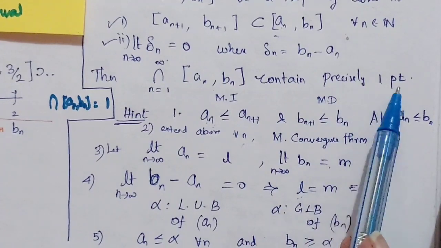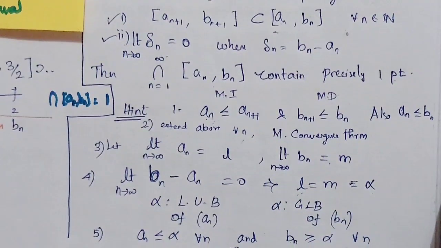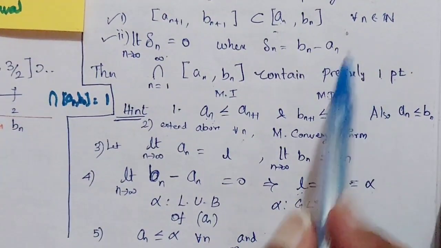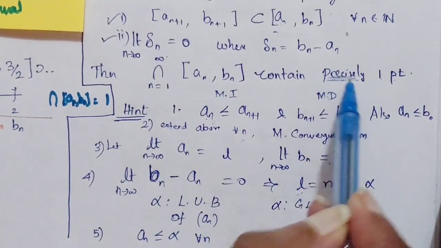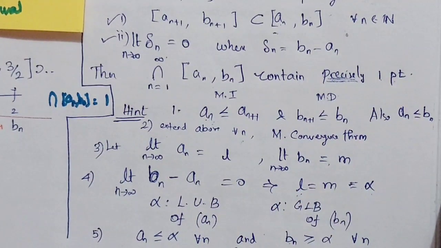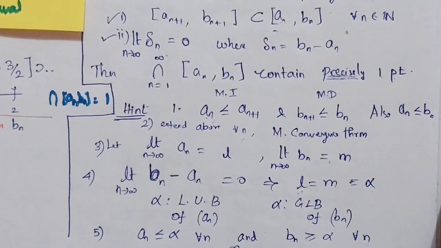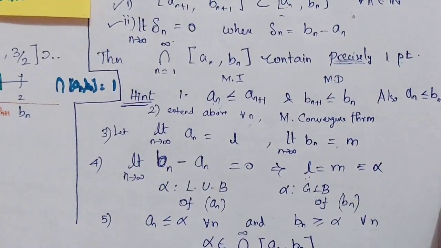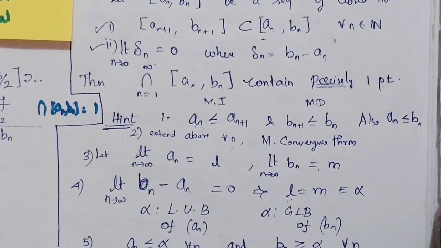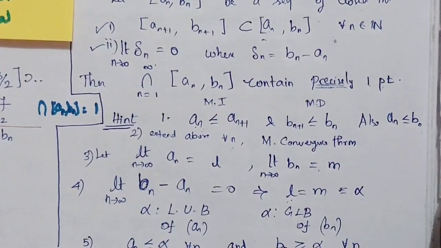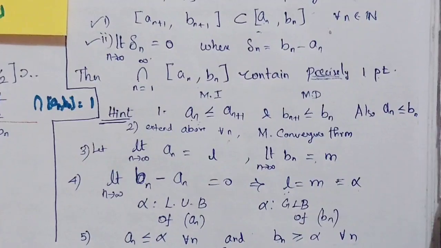The intersection contains precisely one element, and that one point is nothing but alpha, but we have to show precisely one, right? So that is our next aim. Obviously we are going to prove it by contradiction. Suppose beta, not equal to alpha, also belongs to the intersection over n equal to 1 to infinity.